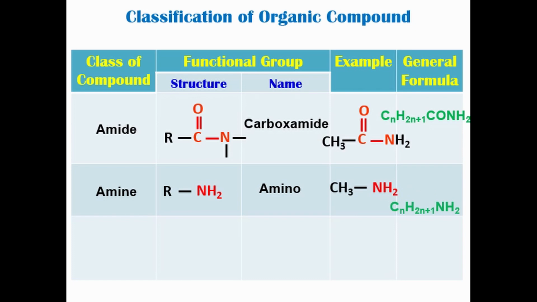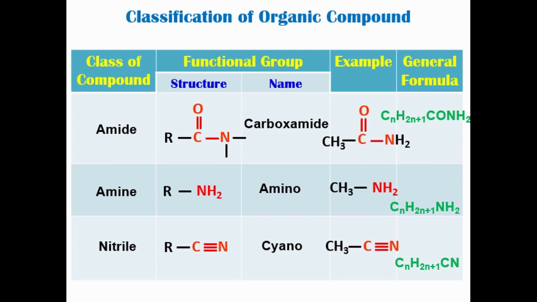It has the general formula of CnH2n+1NH2. Next, we have nitrile. Nitrile forms when an alkyl group R is bonded to the cyano group or C triple bond N. It has the general formula of CnH2n+1CN.